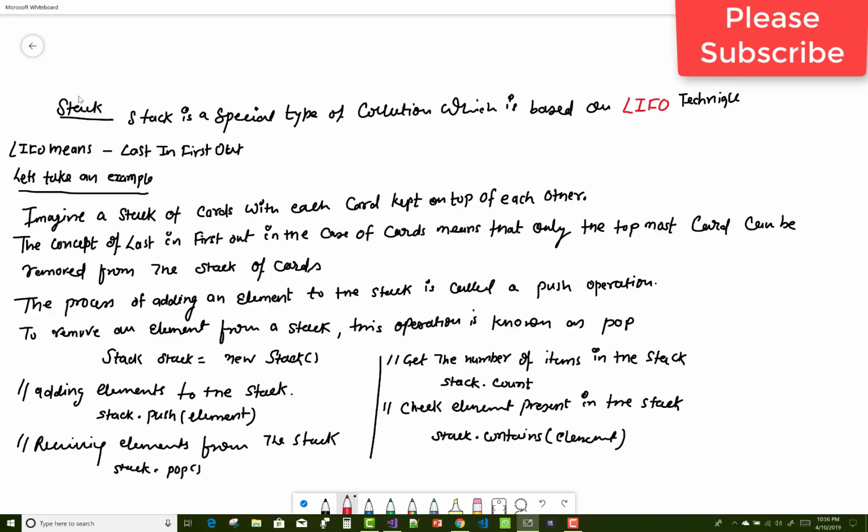Hello everyone, today I am going to show you the stack. Stack is a special type of collection which is based on the LIFO technique. LIFO means last in first out.